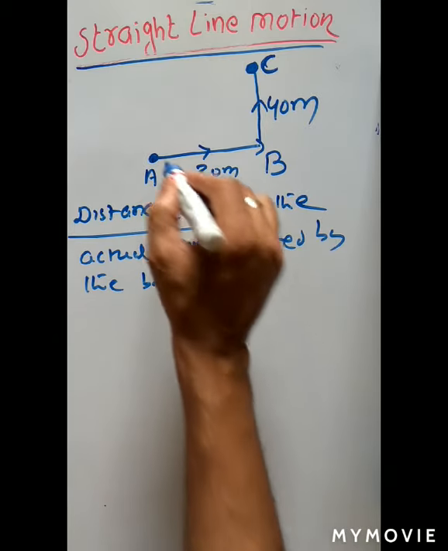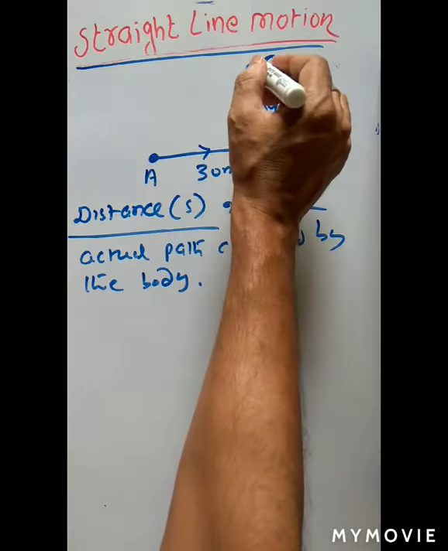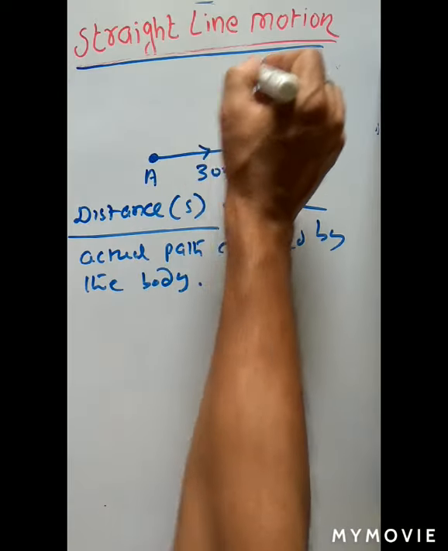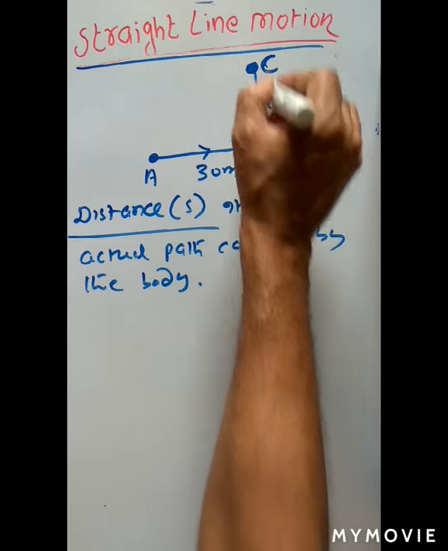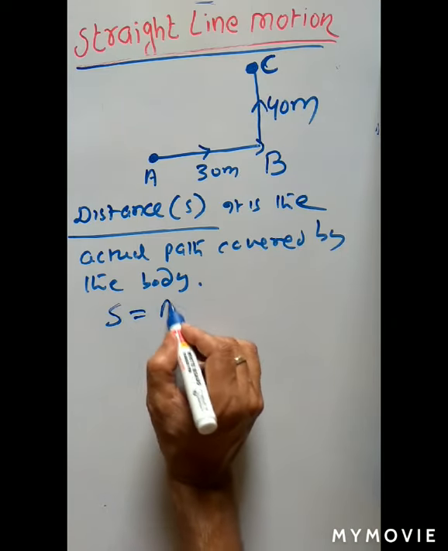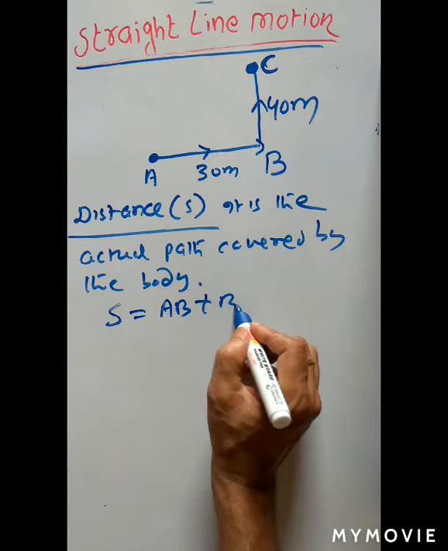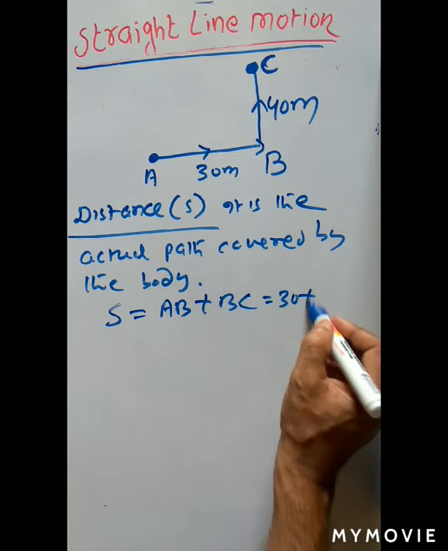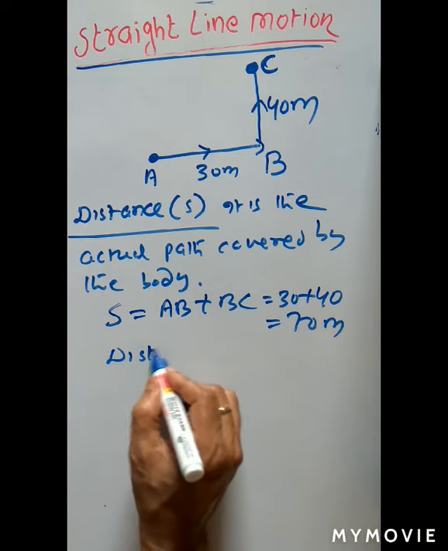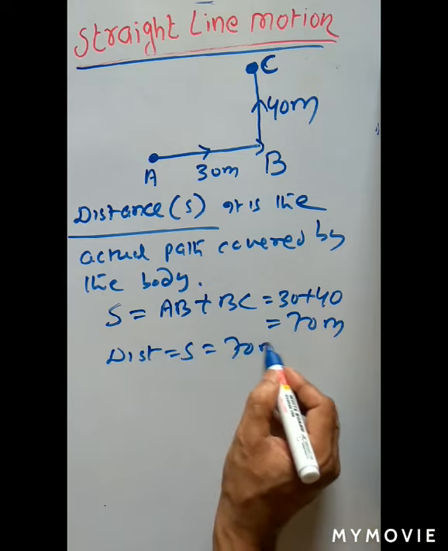Here the initial point is A, the final point is C. The student has to move from A to C via A to B, then B to C. So what is the actual path covered? It is the length of AB plus the length of BC, which is 30 meter plus 40 meter, which is equal to 70 meter. So distance is equal to 70 meter.